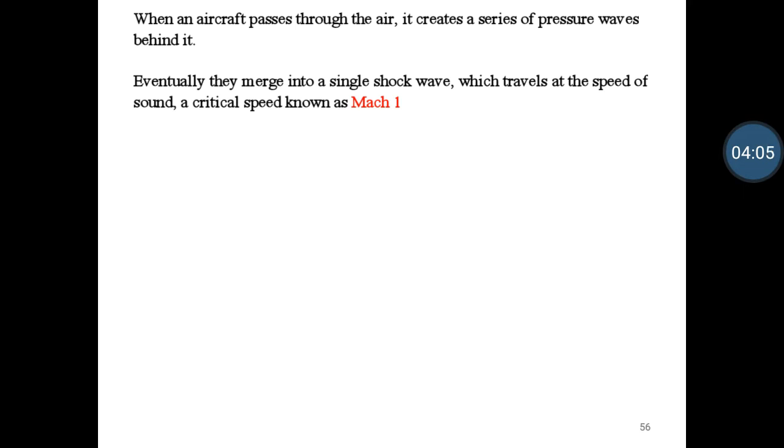The sound barrier is generally considered to be Mach number equal to 1. We can reach Mach number equal to 1, not easily, because we have to use certain resources, machinery and equipment. Somehow we can reach Mach 1, but surpassing Mach number equal to 1 is not an easy task.